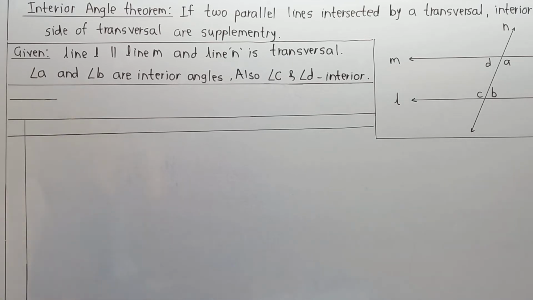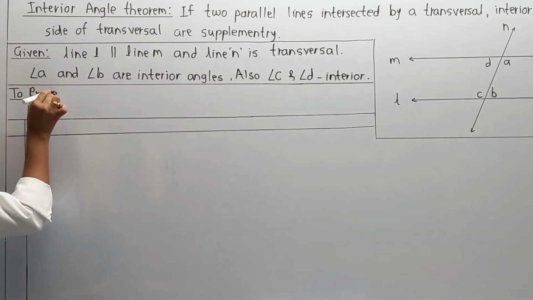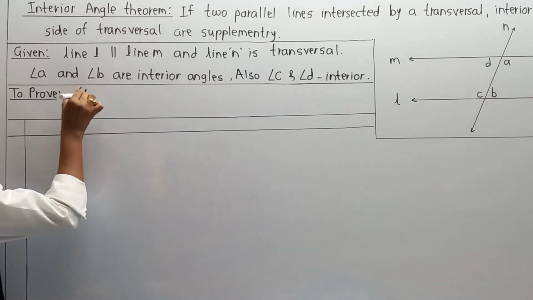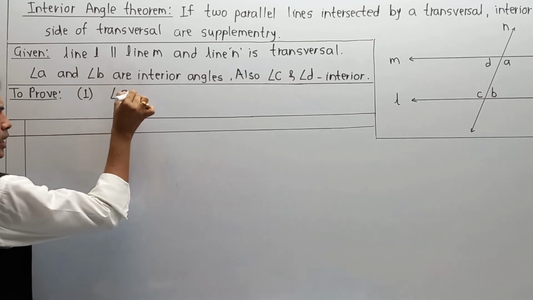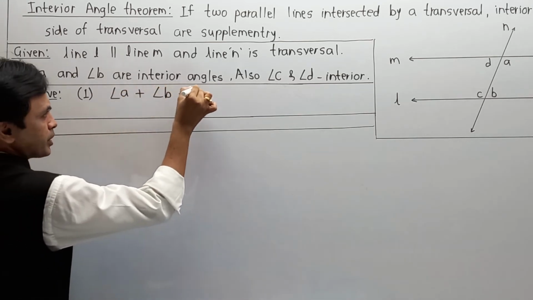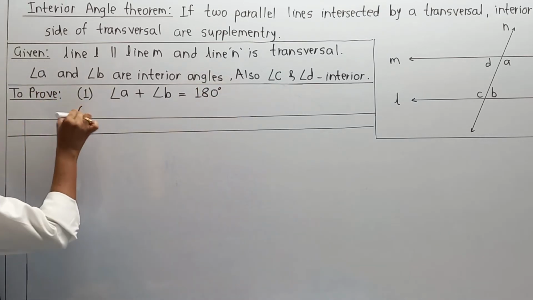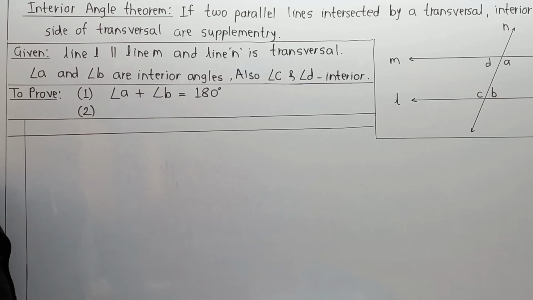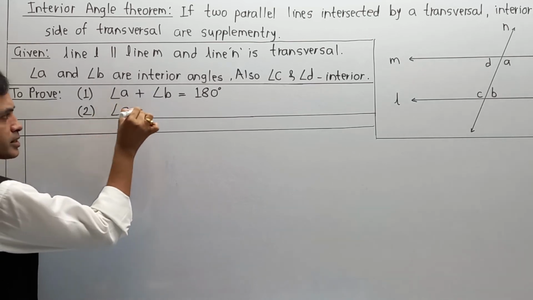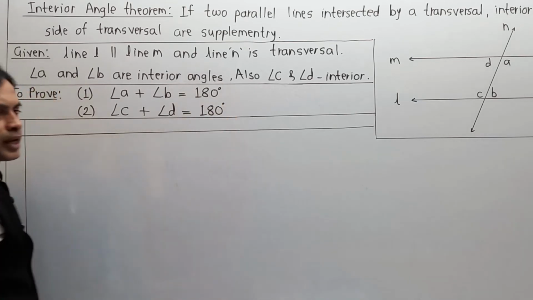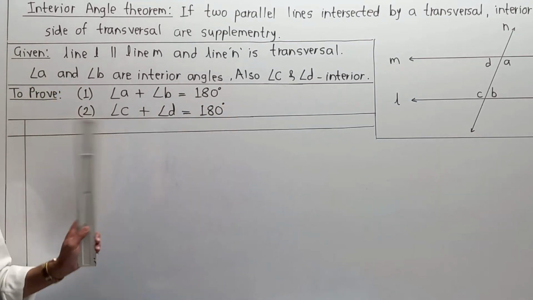Now, proof. In that case, we have to write first what to prove. According to that diagram, what do we have to prove? We have two choices. First, you can prove angle A plus angle B is equal to 180 degrees. Or else, you can prove the other part, that is, on either side, angle C plus angle D is 180 degrees. You can prove either the first one or the second one.